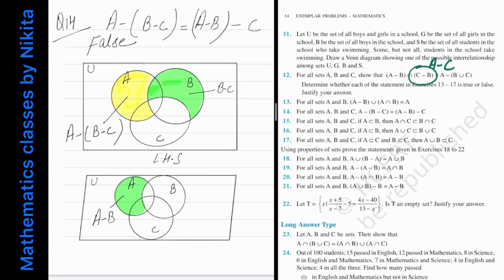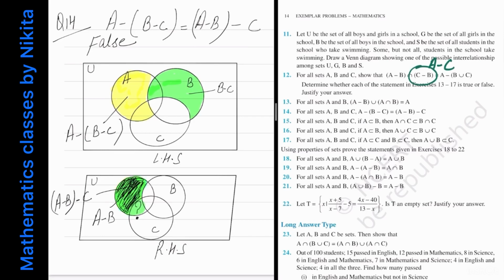Now next I want to find what is A minus B minus C. That means I want all the elements of A minus B but not in C. So therefore it will be equal to, with black. तो ये जो है आपका A minus B but not in C. So this shaded in black is A minus B minus C, and you can see that both LHS and RHS are not equal because of this portion.